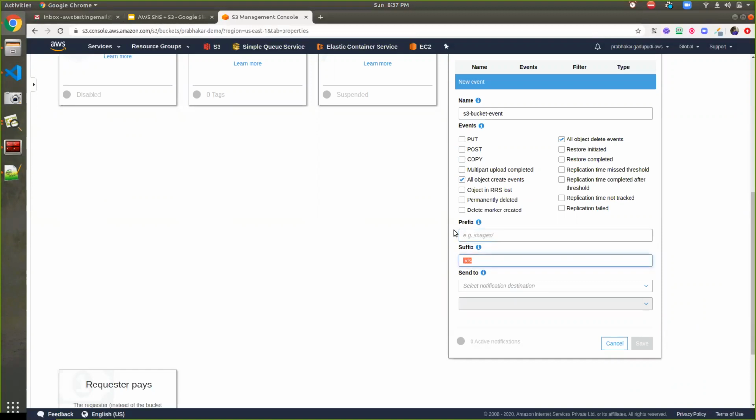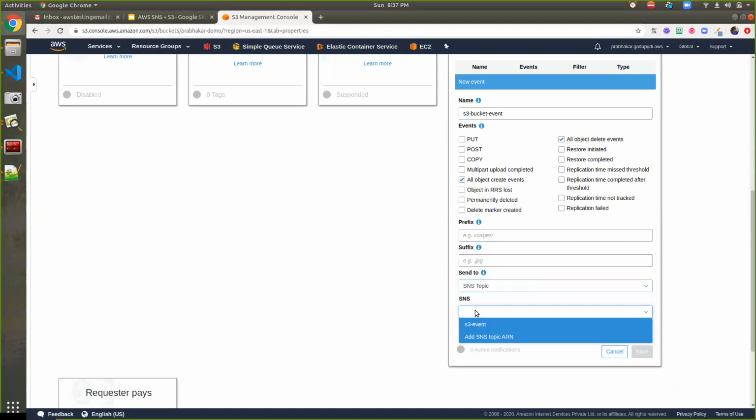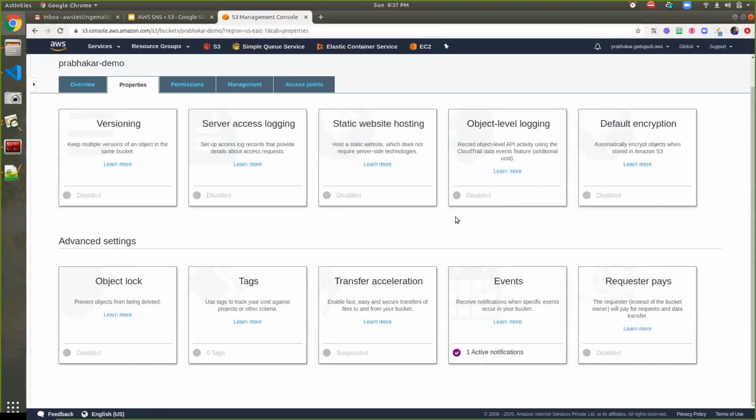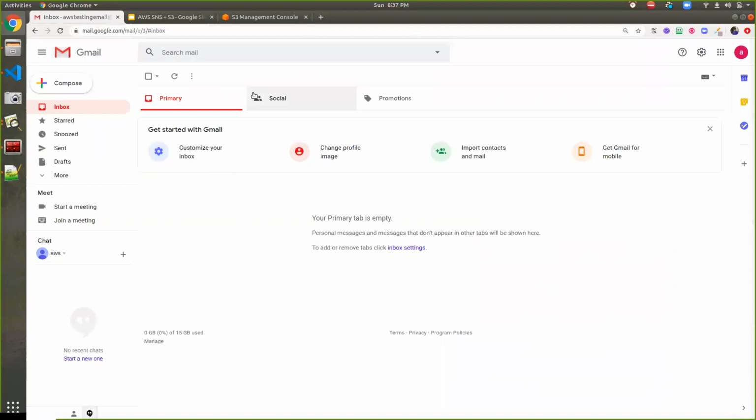As of now, I'm keeping both entries blank, and sending the notification to SNS, choosing the SNS topic named S3 event, which I have already created. Now save the changes. After doing these changes, it will send one more email to confirm whether you want to subscribe to these S3 changes. Here you can go ahead and check that. As of now, we have already done the subscription confirmation.